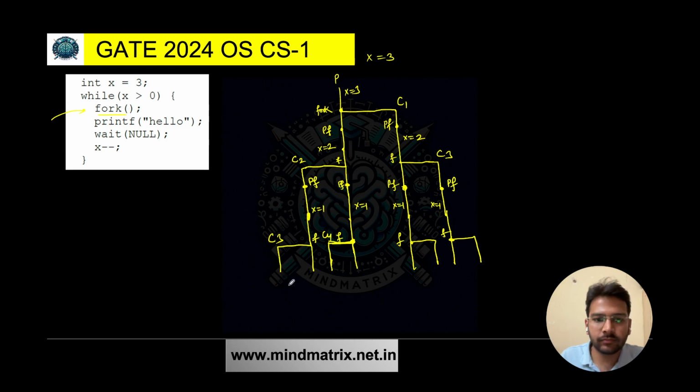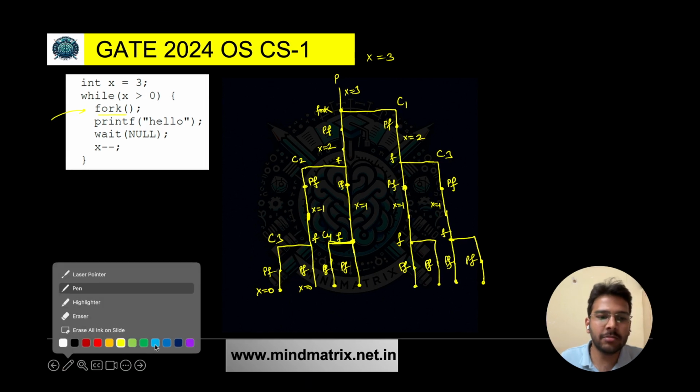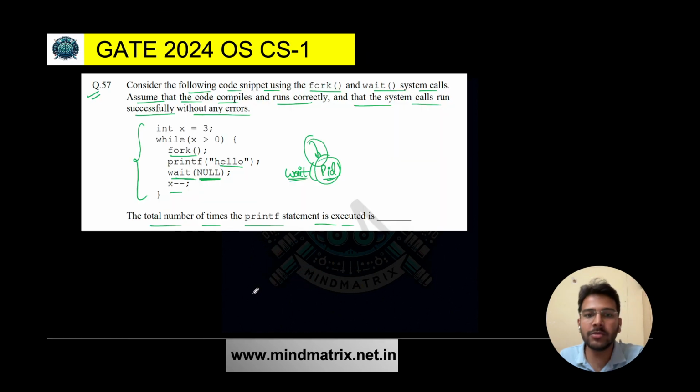So now what will happen? The printf statement will be there for all the processes. That means all are going to print hello, right? And then x minus minus, so we can say x is equal to 0 here. For this also x is equal to 0, for this also x is equal to 0, and so on for all of them. And then again if you want to run, 0 is not greater than 0, so execution will stop here. Now we have to find how many times hello is getting printed, right?